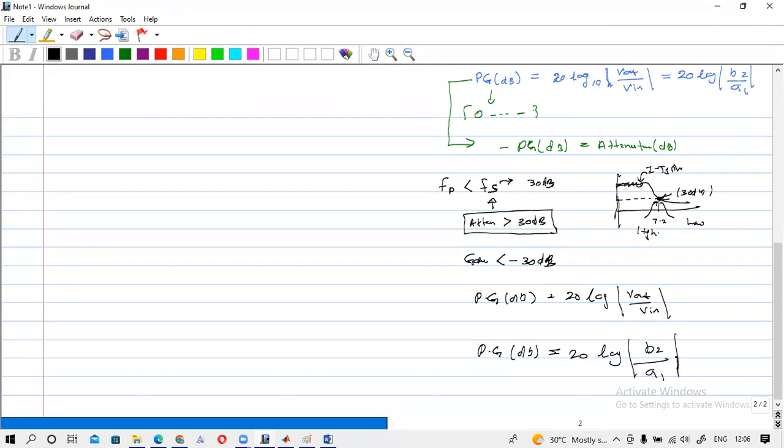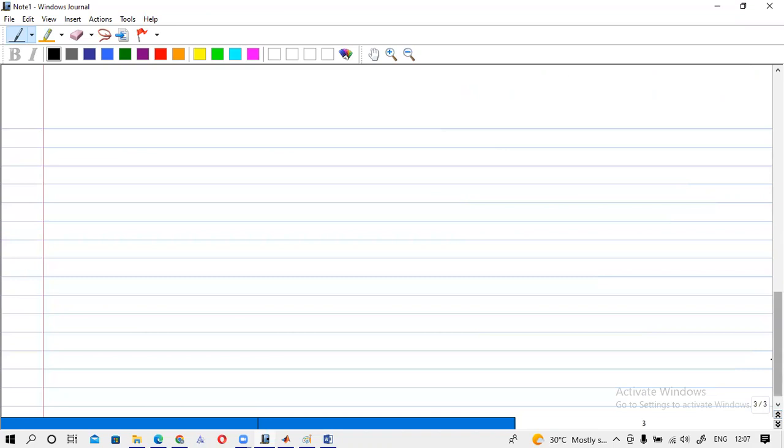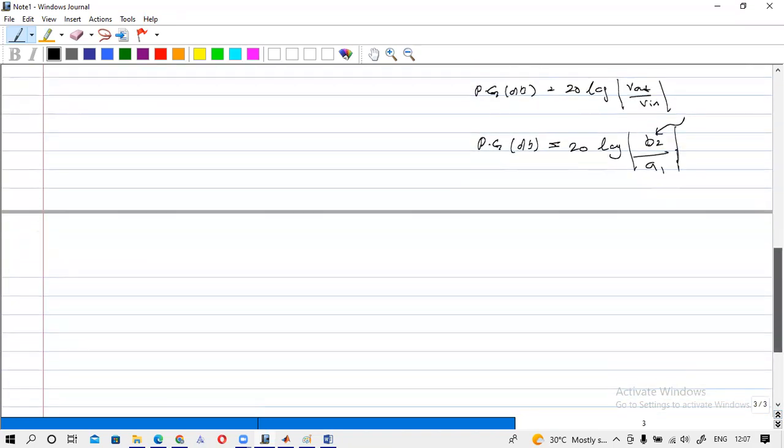These are voltages. You know that if I write B2 using the S parameters, it will be S21 A1 plus S22 B2.